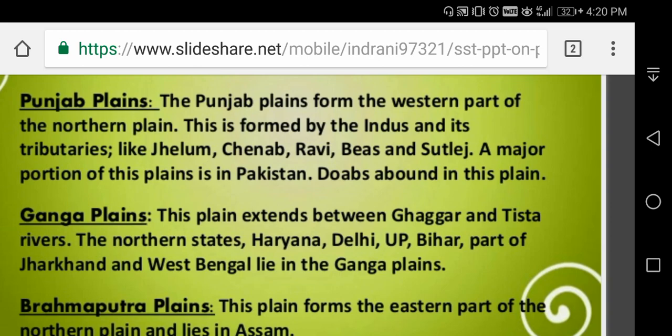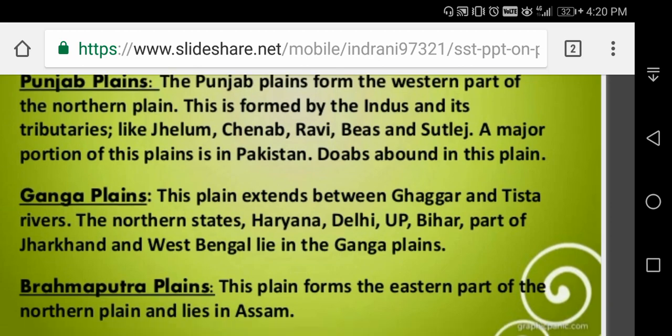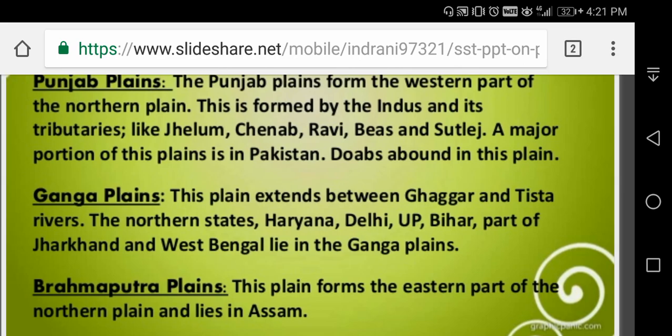Now we can continue with the Brahmaputra plain. It is your duty to read your textbook. The Brahmaputra plain forms the eastern part of the northern plain and lies in Assam. The Brahmaputra plain extends from Sadia in the east to Dhubri in the west. Its length is nearly 640 km and width is only 100 km or less. The plain is made up of alluvium carried by the Brahmaputra and its tributaries.